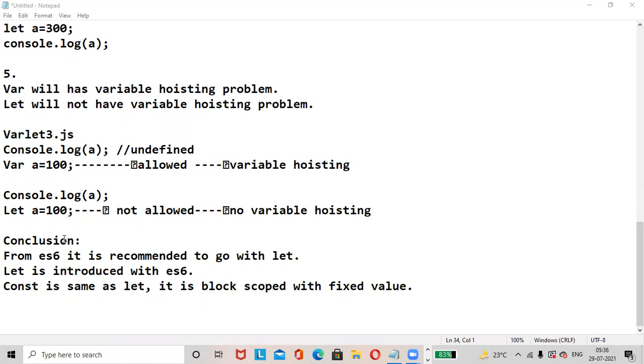What is the conclusion here? From ES6, it is recommended to go with let. Okay, from ECMAScript 6 version, it is recommended to go with the let keyword. Let is introduced with ES6. Const is also the same as let. It is a block scope variable with a fixed value. Okay, we can't change the value using const. It is a fixed value.